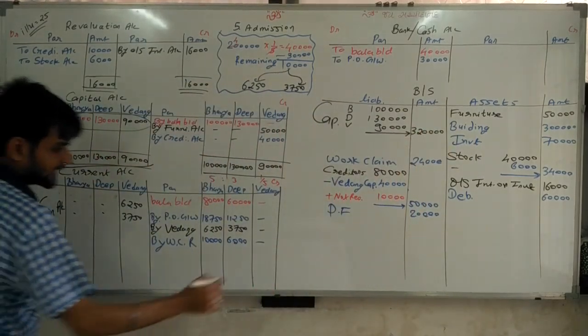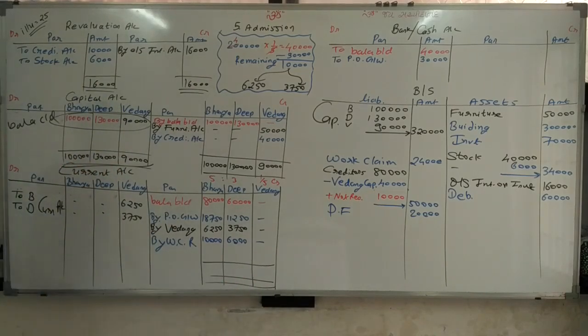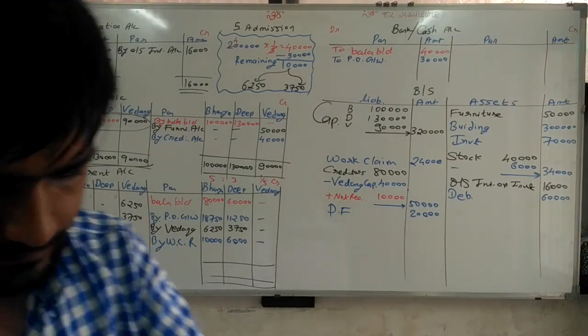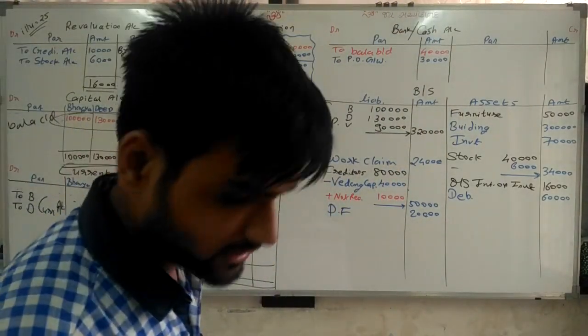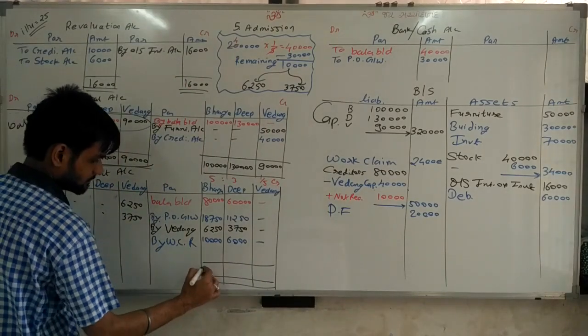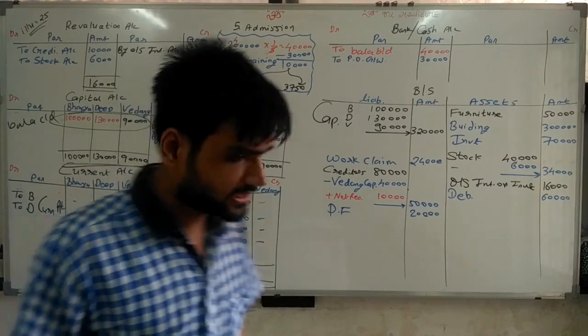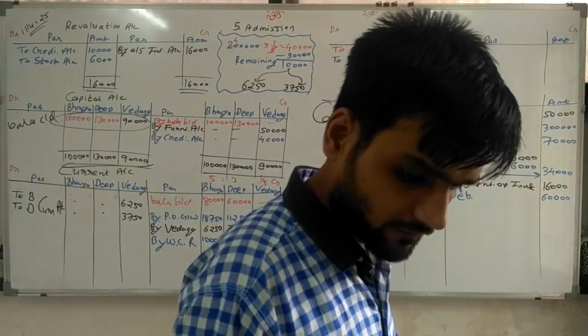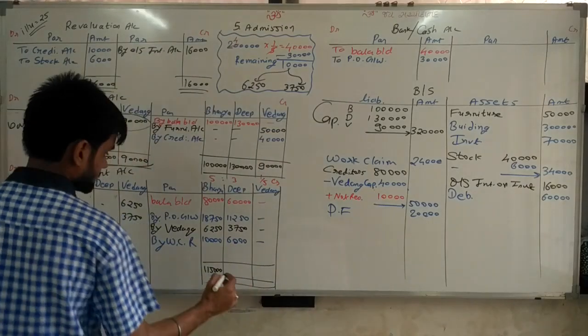Same, close this account also. Total of 80, 1875, 6250, 10,000, 1,15,000. Big total 60, 11,250, 3750, 6,000 is 81,000.